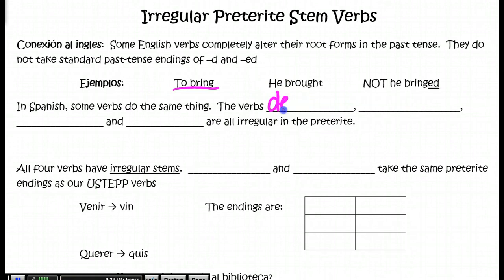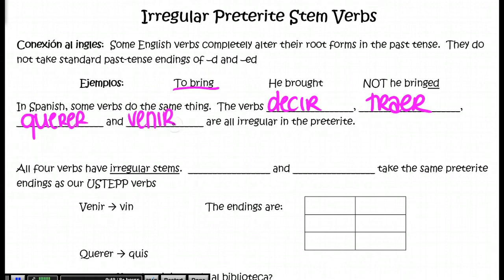Those verbs are decir, traer, querer, and venir. So all four verbs have irregular stems, but the verbs querer and venir take the same preterite endings as the U-step verbs.